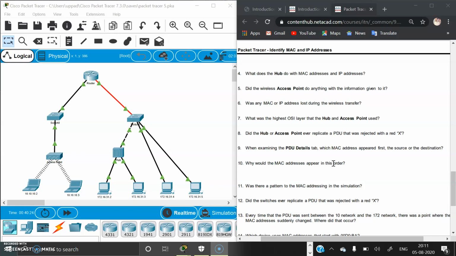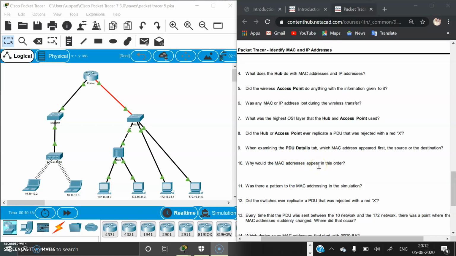or the destination MAC address? We know that when the PDU details tab is examined, the destination MAC address will appear first and then the source MAC address will appear. And next question, why would the MAC addresses appear in this order?